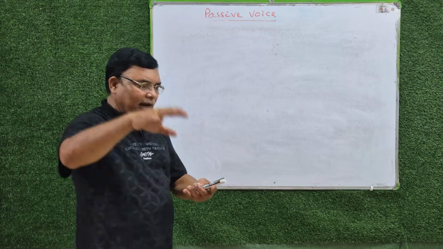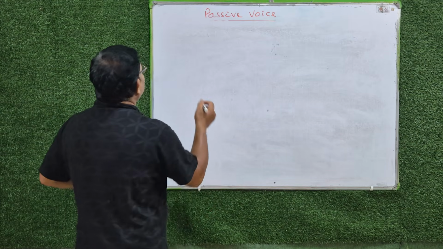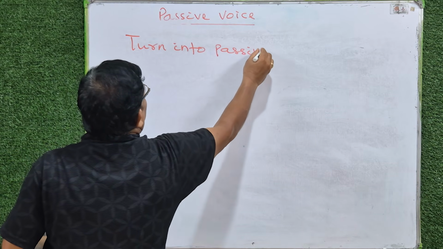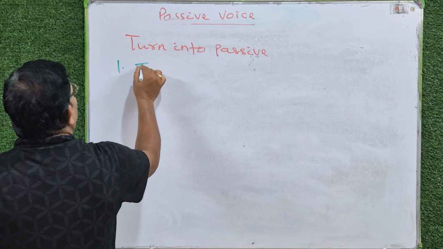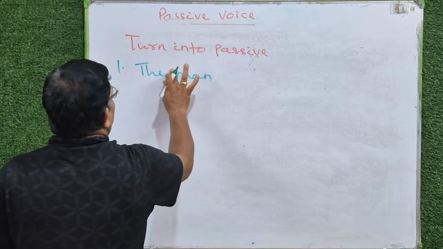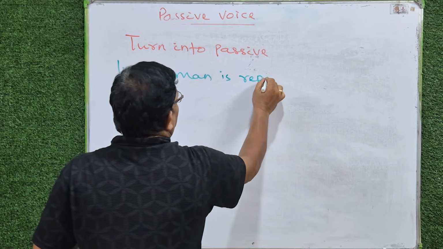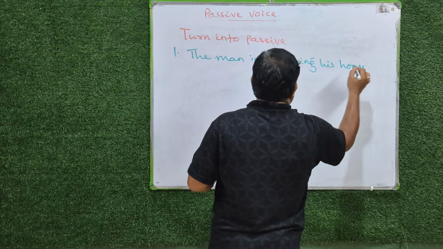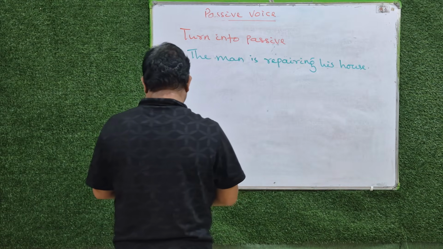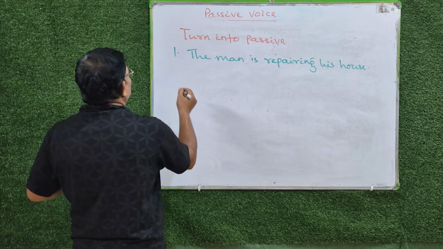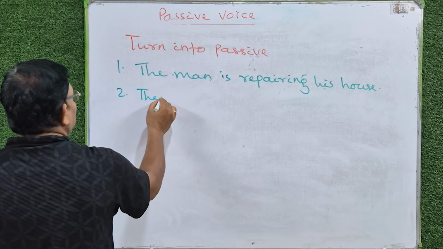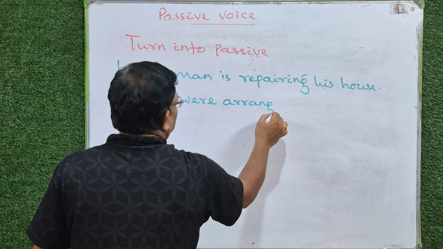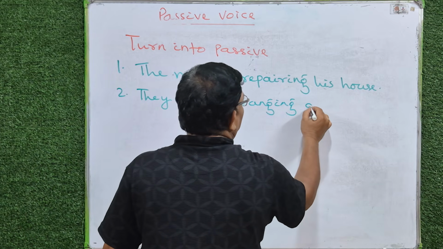You just write their answers in the comments. Turn into passive. Number 1. The man is repairing his house. Number 2. They were arranging a feast.